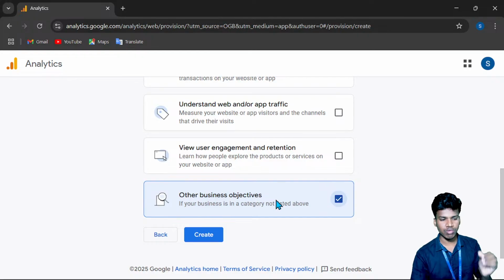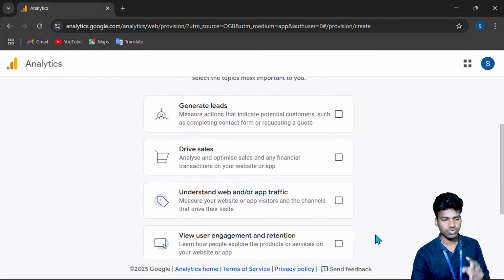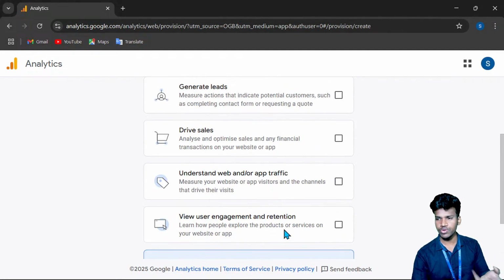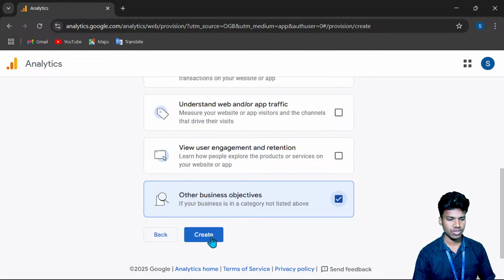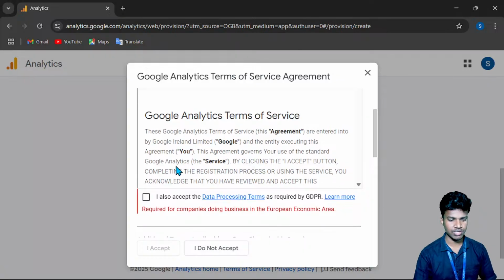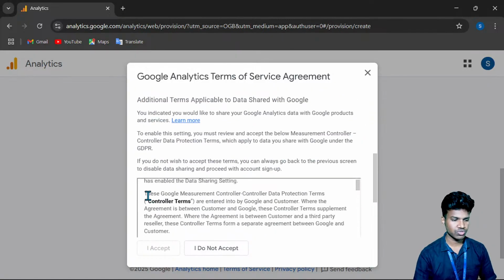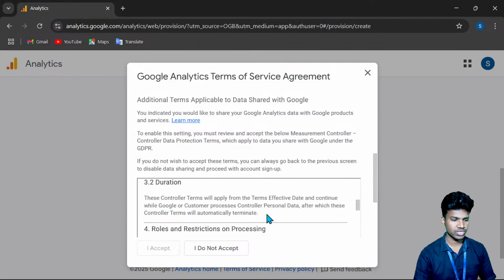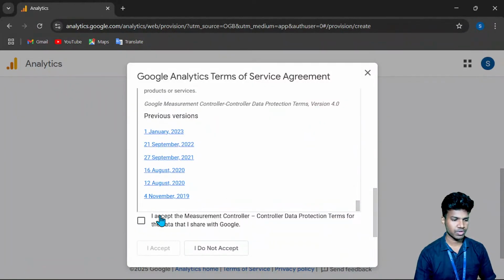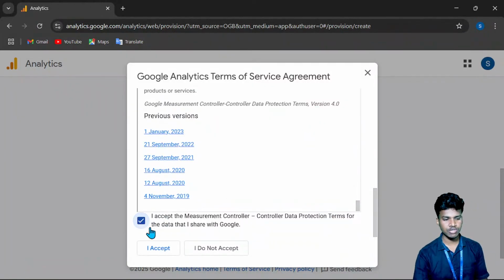So I give the other business objectives. The major things we can give are generate leads and understand web traffic. In your domain, whichever objective is presented here, you can select based on that. Once I click create, it asks for permissions, the general permissions and terms and conditions. You can scroll down, then click accept and give I accept.